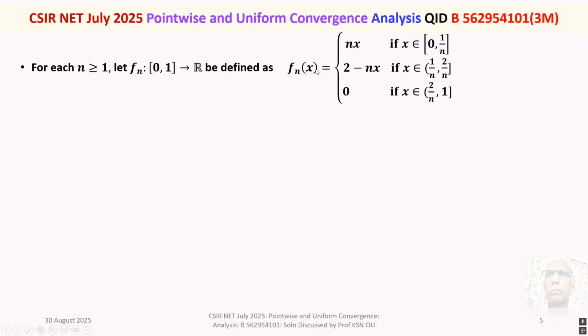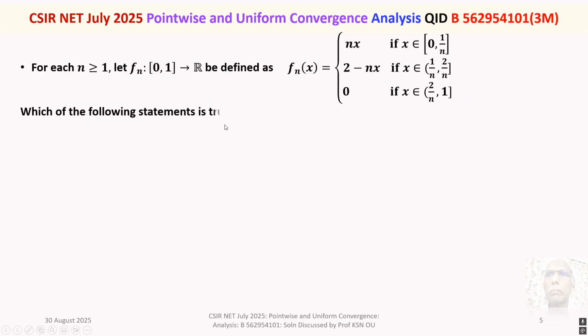Fn of x is equal to 2 minus nx if x belongs to the semi-open interval 1 by n to 2 by n. It is open at 1 by n end, closed at 2 by n end. Fn of x is 0 if x belongs to the semi-open interval 2 by n, 1. Open at 2 by n end, closed at 1 end.